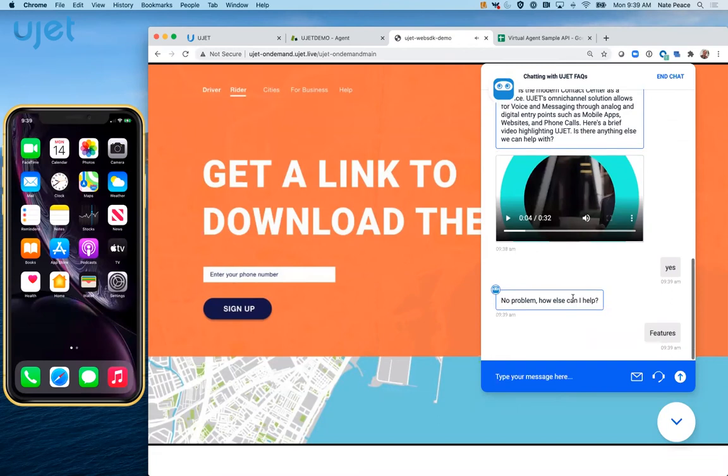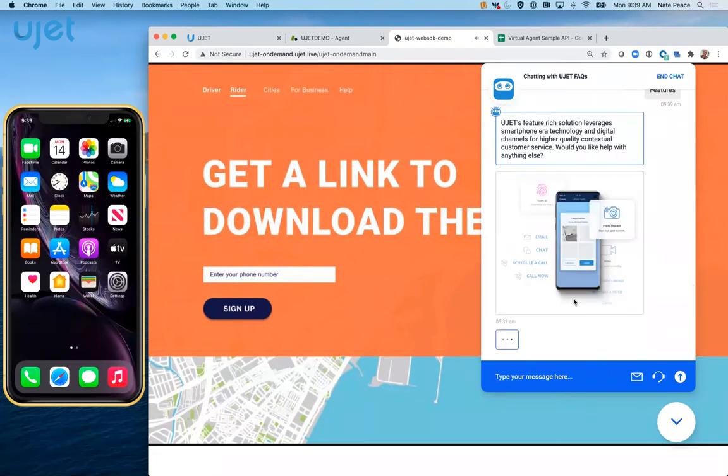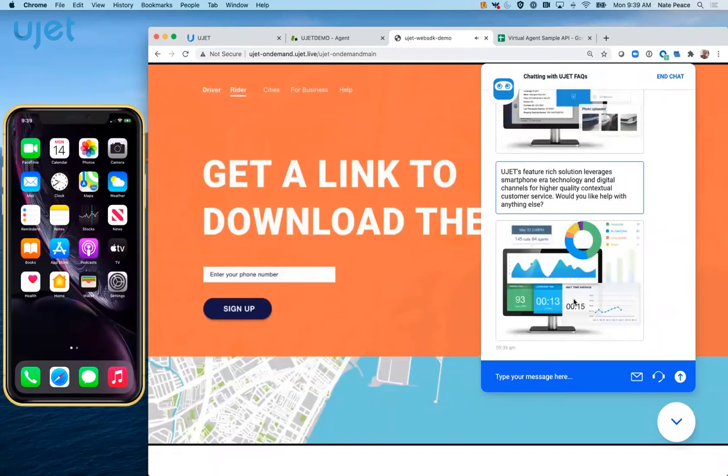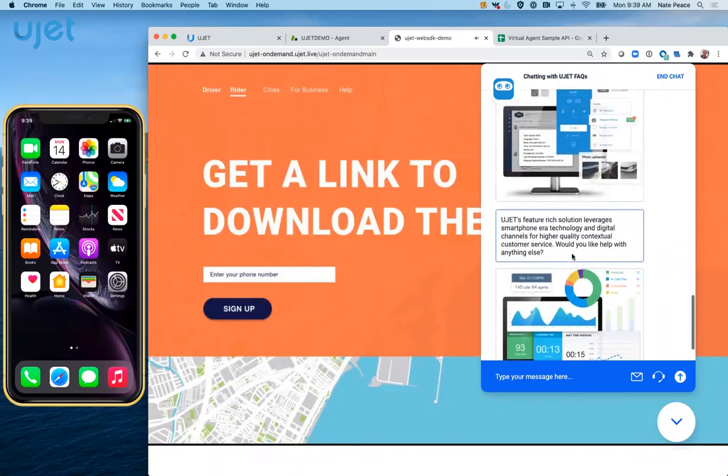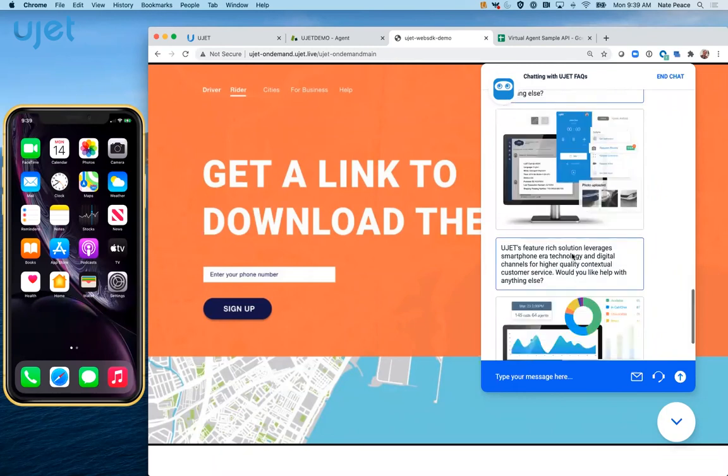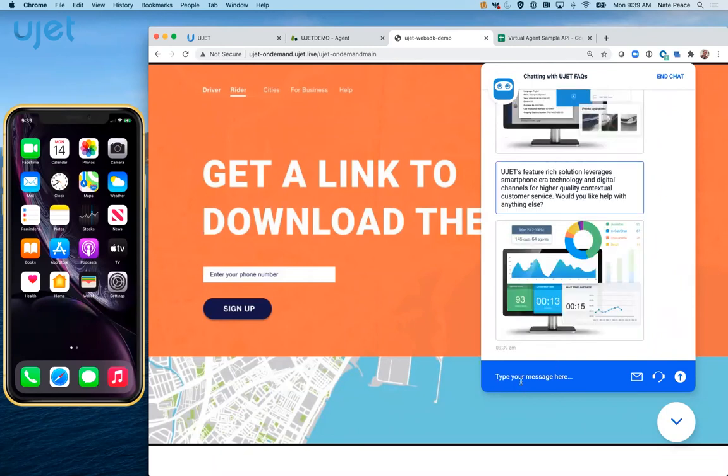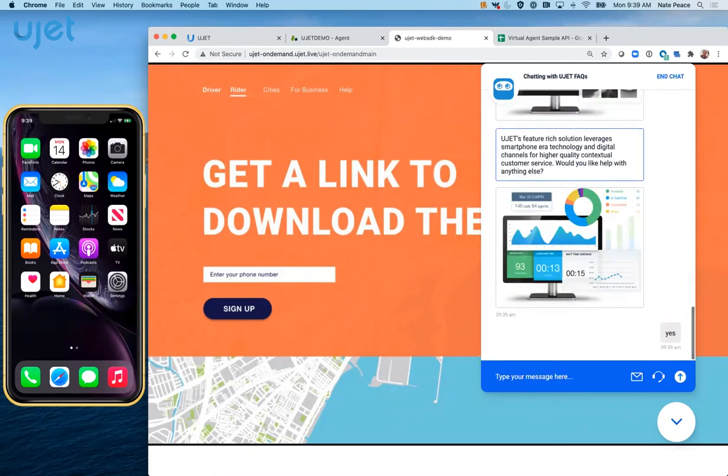Maybe we could even see a picture representation of the answer or a PDF representation. For example, as I go into features, it could actually list out the UJET features, and it could go farther than just the text and the list of the features, but it's provided me the pictures of those features as well. And when I say, yes, actually, there's something else I'd still like help with.